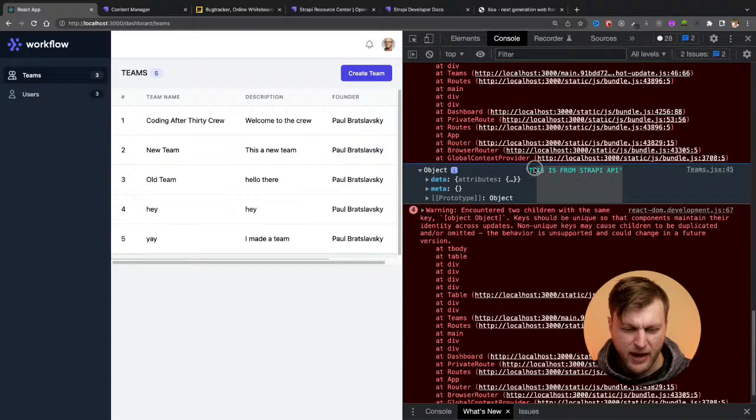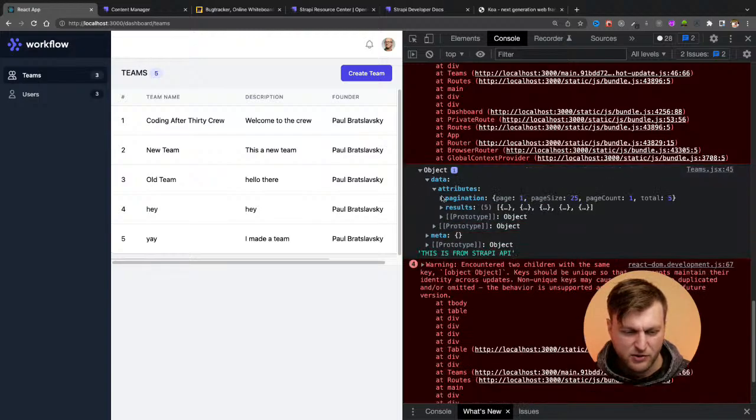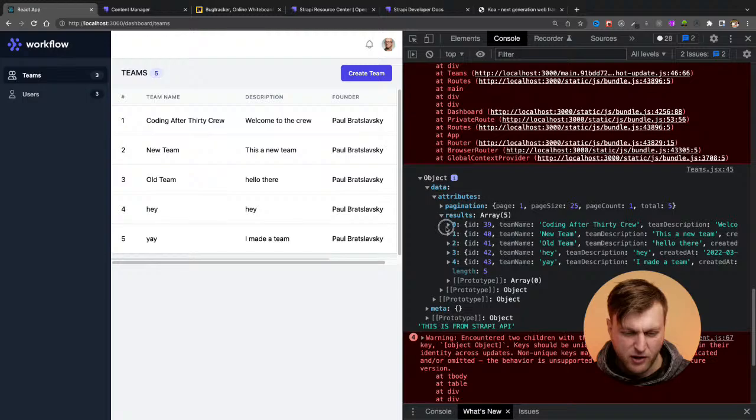But here's our object that we're getting. So this is from our Strapi API that's coming from our use fetch hook. And I guess I could walk you through that just to give you a better understanding that it's not crazy complex. It's very simple. All it's doing is just getting the data. And as you could see here, we have our results, which is all of our teams that we're displaying here.